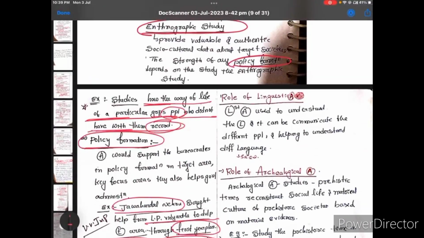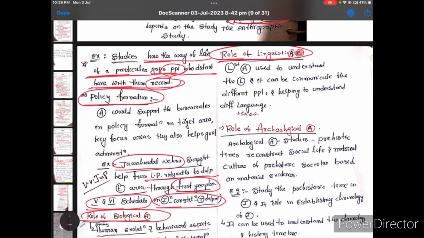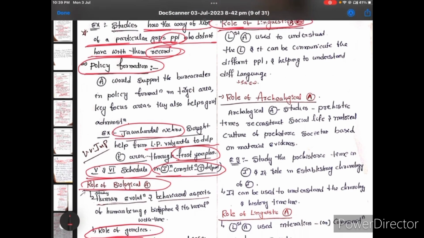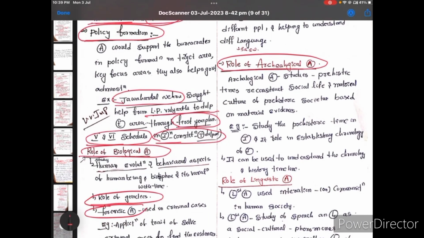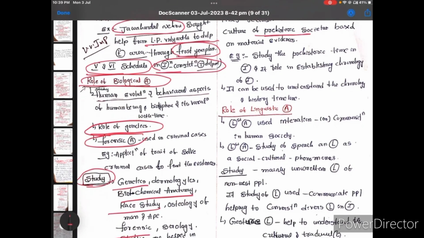After that, the role of linguistic anthropology: its main purpose is that it is useful in communication also, and just give any example. And after that, the role of archaeological anthropology: we understand prehistory. For example, the Indus Valley civilization, Mohenjo-daro, which we already studied.